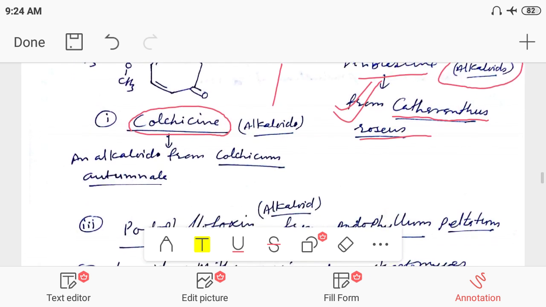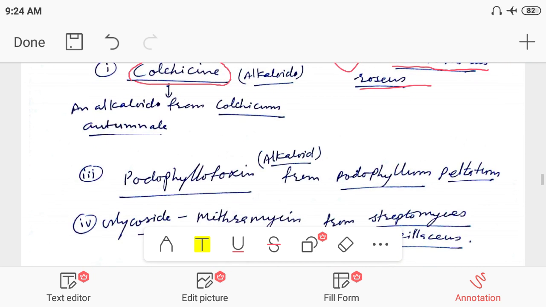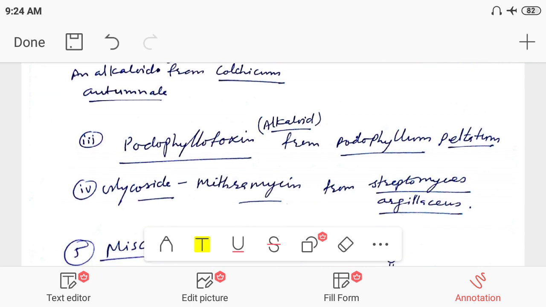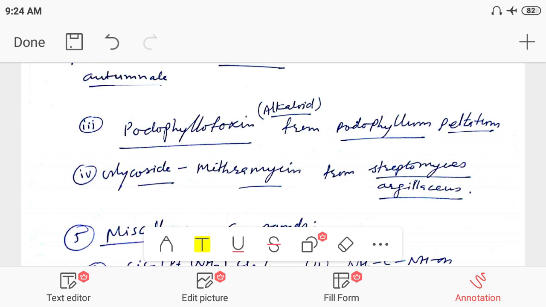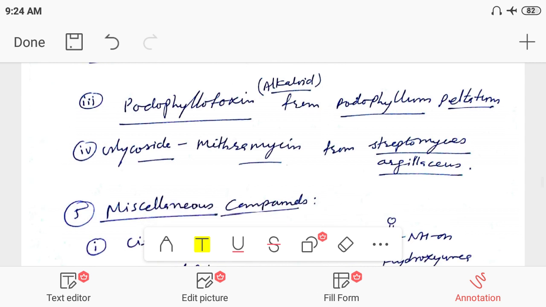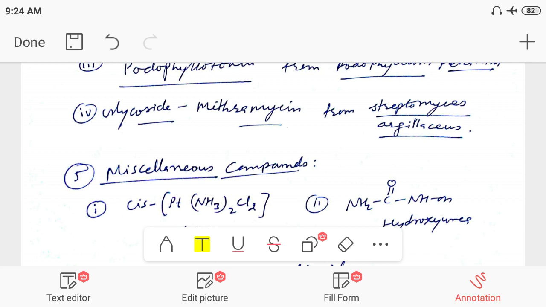Vincristine and vinblastine are obtained from Catharanthus roseus. Colchicine is obtained from Colchicum autumnale, and podophyllotoxin, the alkaloid, is obtained from Podophyllum peltatum. And another in the antibiotic category is mithramycin, a glycoside obtained from Streptomyces aeruginosus.